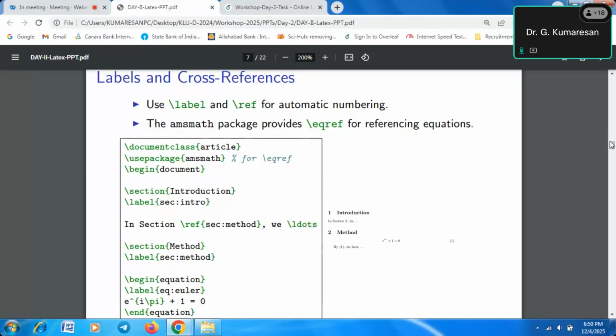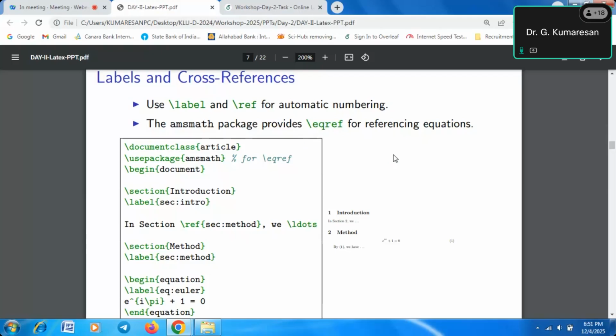Whenever we are writing an article or a book or chapters, without figures and tables we can't do anything. So it is very much required for writing an article. And the second one, equation reference. Suppose we want to cite an equation, what kind of command will we use? \eqref.